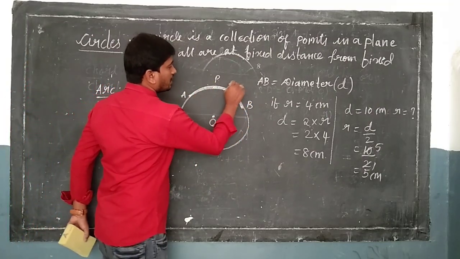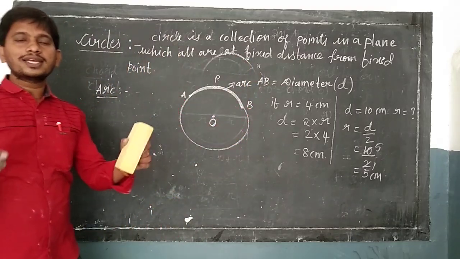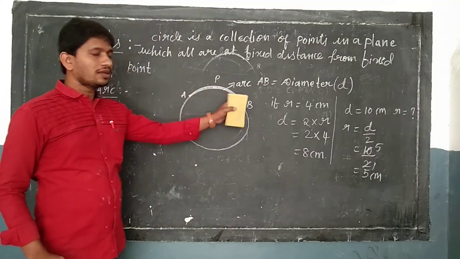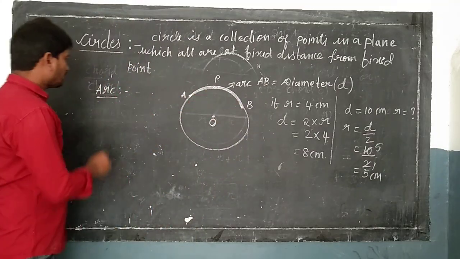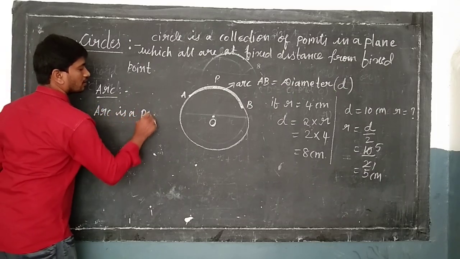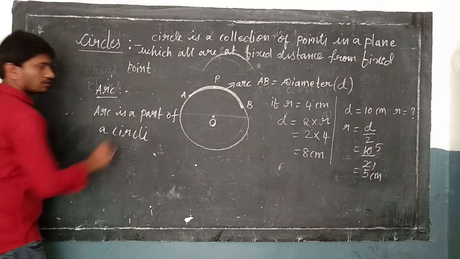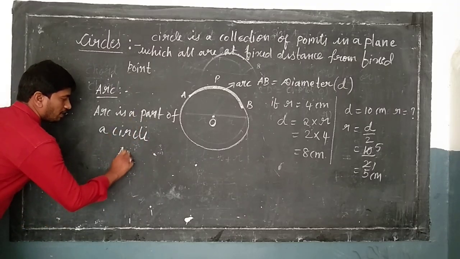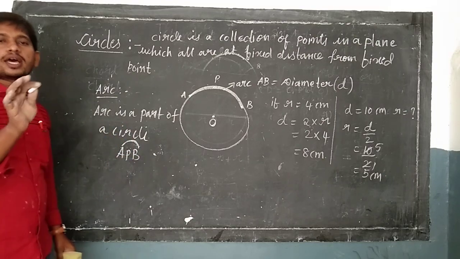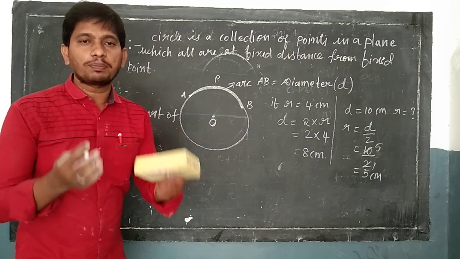Here APB is an arc. What do you mean by arc? Arc is a part of a circle. Let me write down the definition. Arc is a part of a circle. Here APB is an arc. Clear students, what do you mean by arc? Arc is nothing but a part of a circle.